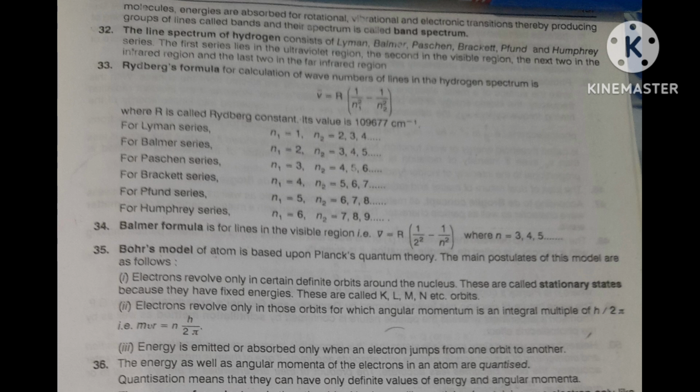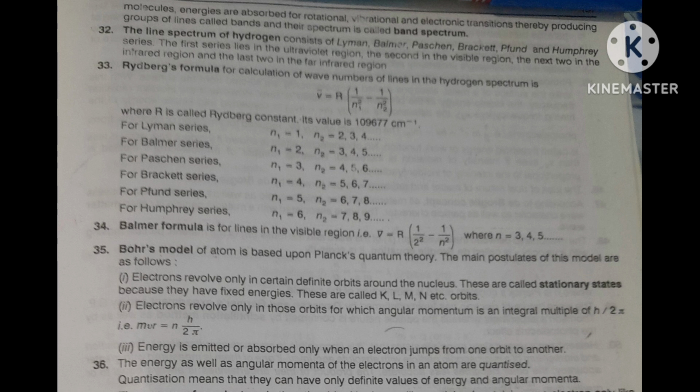In Lyman series, N1 is equal to 1 and N2 may be 2, 3, 4, 5, like this, orbit number 2, orbit number 3, orbit number 4. But N1 must be 1.